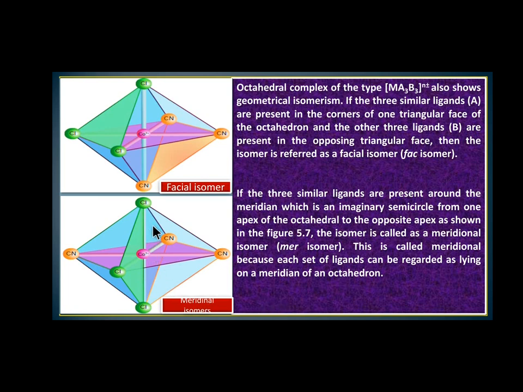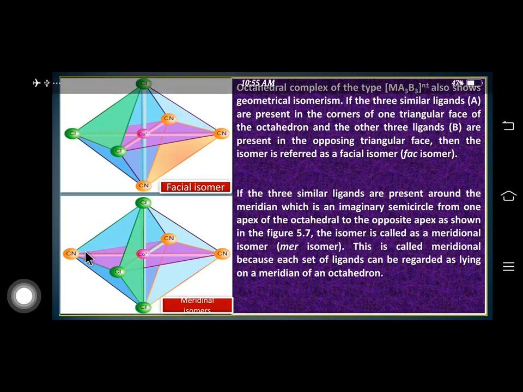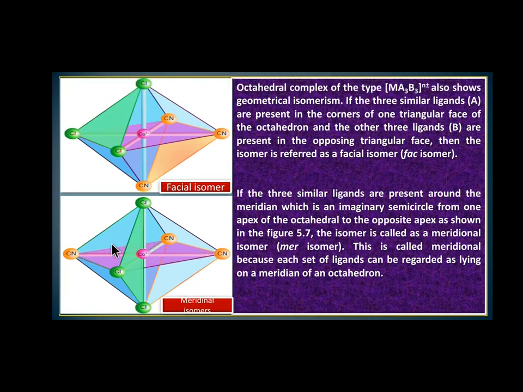So A3, from one apex position to the opposite apex position, this is the imaginary semicircle. So it is meridional isomerism of A3. In B3, CN, it is from one apex to the opposite apex. So the imaginary semicircle passes through the backside.